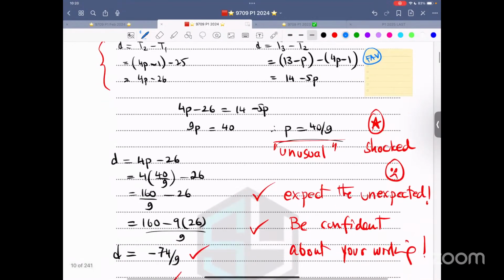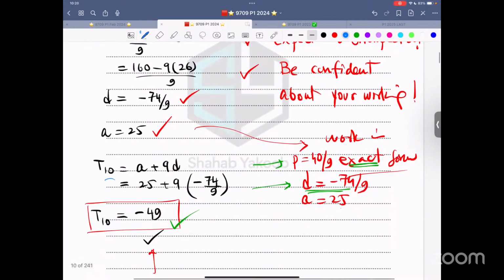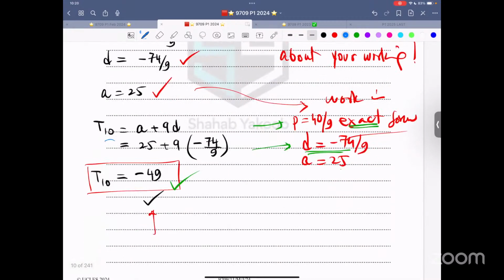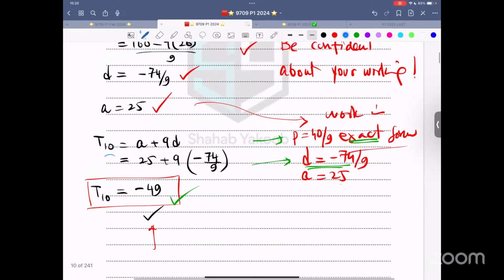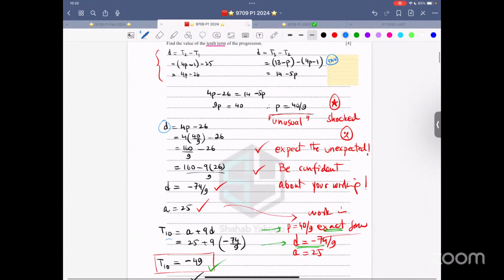Now, once you get the value of p, I need to find d. So plug in, and now d is again unexpected. a is a nice number. 25 is a beautiful square number. And then the 10th term, that is a plus 9d, is also a nice number, negative 49. So the intermediate answers were different, but the final answers were good.